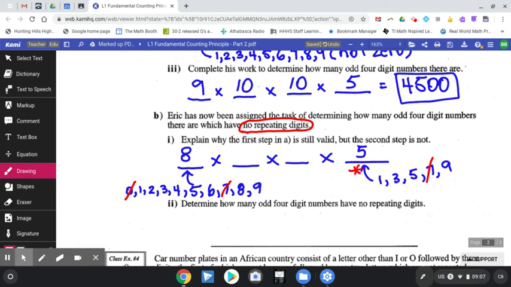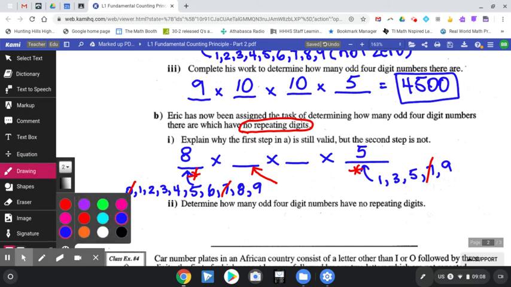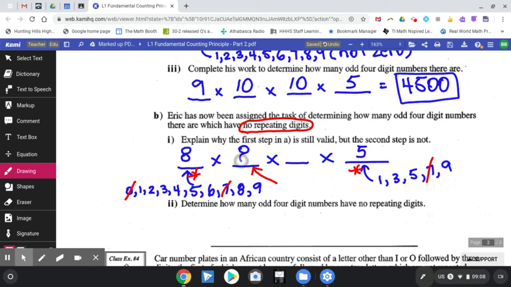We used another digit for the first digit. So there are 2 numbers that have been used. But when we get back to this spot, those 2 numbers that have been used can't be used again, but 0 can be used again. So there are actually 8 digits available for this spot because 2 digits have been used and there's no other restriction. And then when we go to our third spot, there are 7 digits available because we used 1 digit.